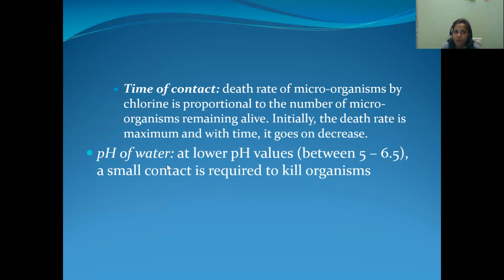And the next one, pH of water. At lower pH values, we know that at lower pH, the water is having acidic nature. A small contact time is required to kill the bacteria. That means there is no need of more effort to kill the bacteria if it is having pH range from 5 to 6.5.